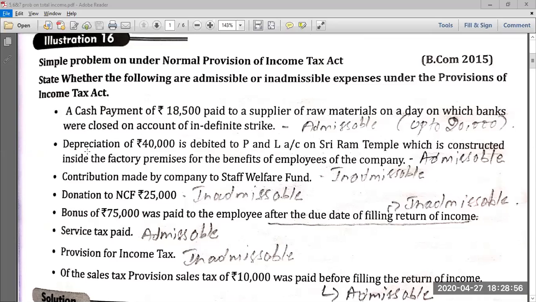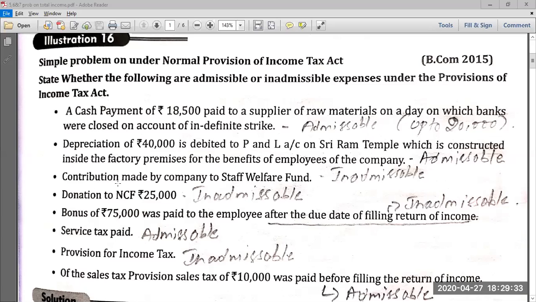Then the second expense they have given is depreciation of 40,000 debited to the P&L account on a Sri Ram temple, which is constructed inside the factory premises for the benefit of employees of the company. Here, depreciation is charged on an asset which is a part of their factory. Since the temple is inside the factory premises, it becomes part of your factory premises. So it is as good as computing depreciation on your factory premises. So that also becomes admissible.